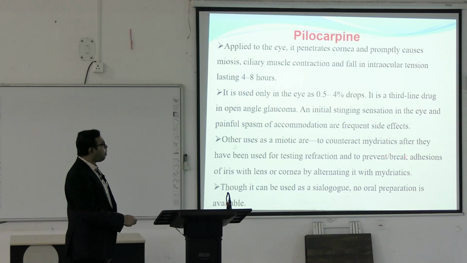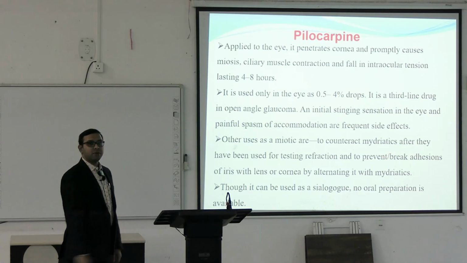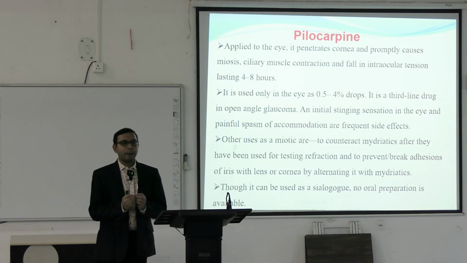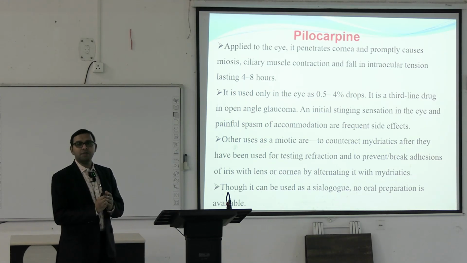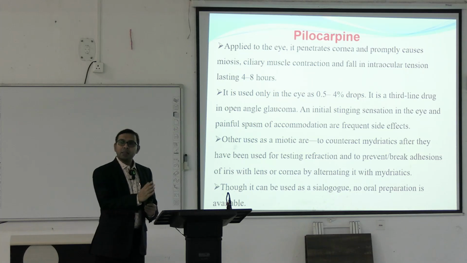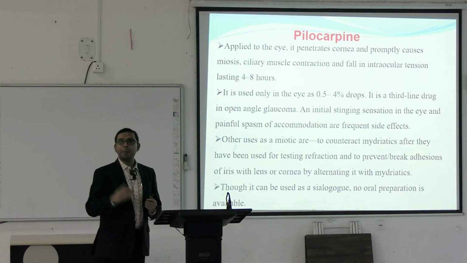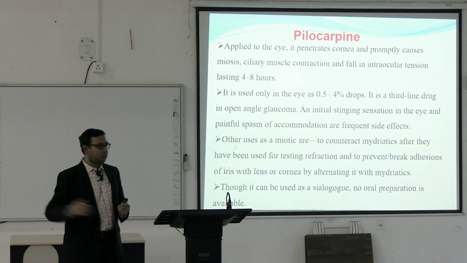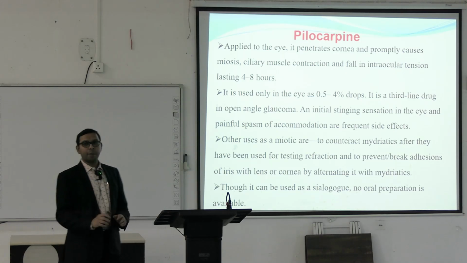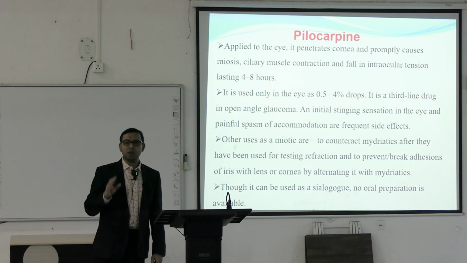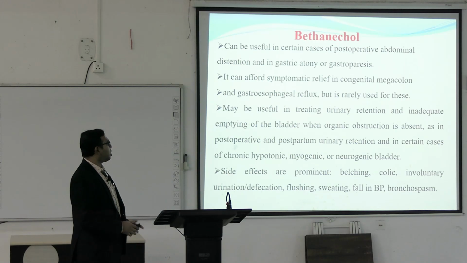Next is to prevent or break adhesions of the iris with the lens or cornea by alternating it with mydriatics. This may happen, adhesions of the iris with the lens or cornea, in different types of eye infections. Here we have to give the alternate miotic and mydriatic. So, miotic is always the parasympathomimetic agent like pilocarpine, and mydriatic is just opposite, anticholinergic agents. Though it can also be used as a sialogogue, no oral preparation is available. Sialogogue means increased salivary secretion, usually there is no oral preparation.